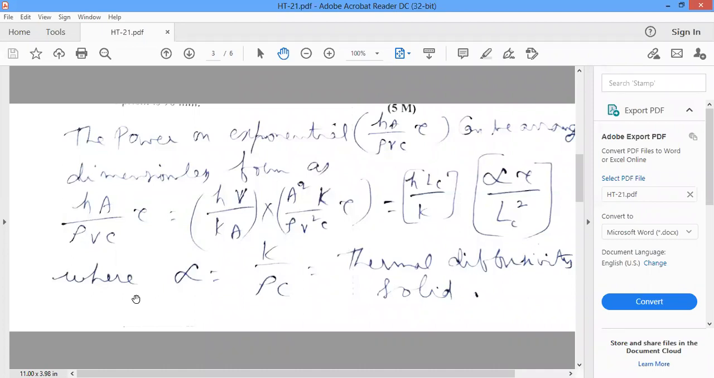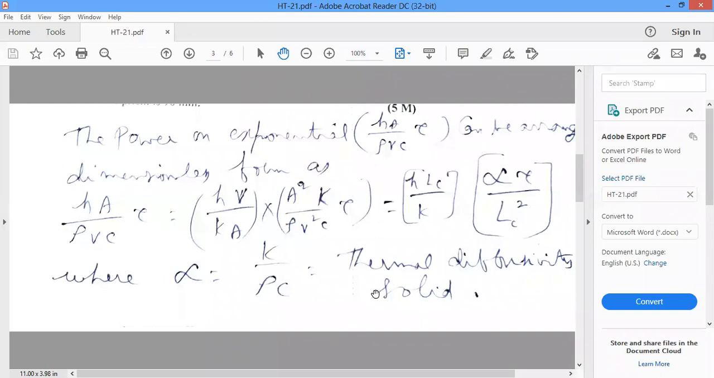Where alpha is equal to K by rho C. Alpha is K by rho C, the thermal diffusivity of the solid, already explained while discussing the initial classes. What is the thermal diffusivity? Alpha is equal to K by rho C, where alpha is the thermal diffusivity of the solid.